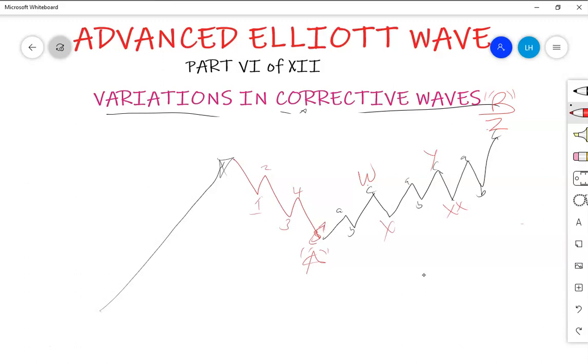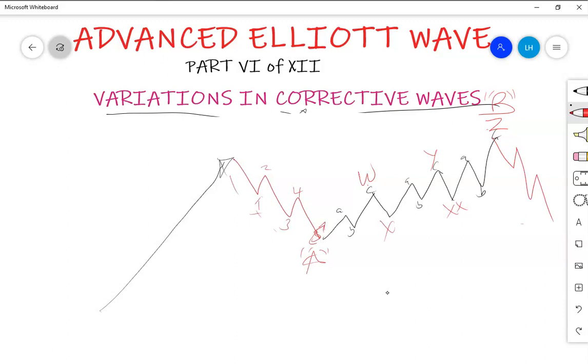Those corrections take too long. After completion of this, the market moves with a very emotional move, and usually we trade that. The emotional move will be in the completion of wave C, which will travel a distance like wave A, or sometimes can be extended, whereby it will be something like 1, 2, 3, 4, 5.